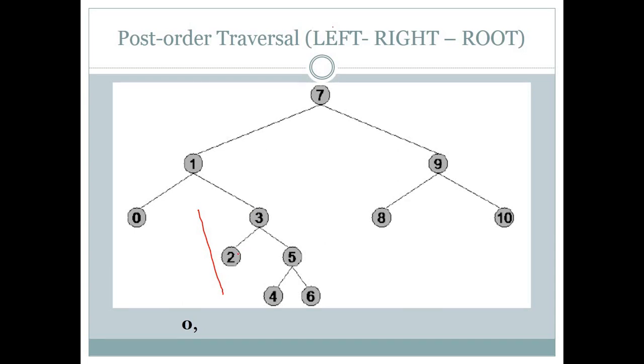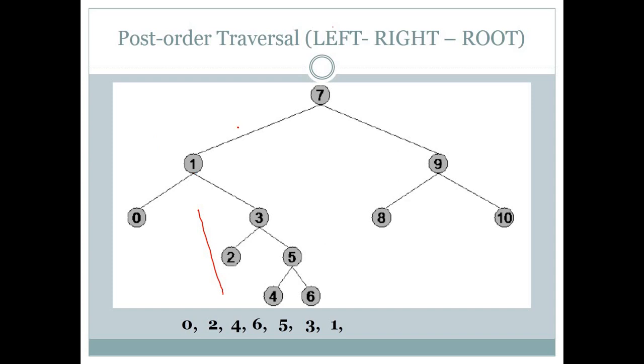So that subtree will have left part as 2, right part as also a subtree. So for that subtree, left part will be 4, right part will be 6, root node will be 5. After completing this left and right part, we will write its root node as 3. After completing 0 and 3, means left part and right part, we will write its root as 1.